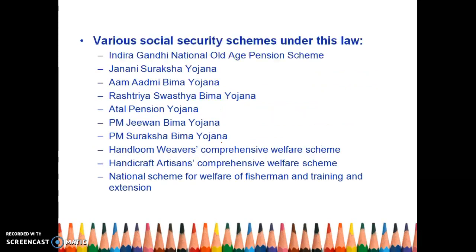So these are important. Janani Suraksha Yojana for maternity benefit. Aam Aadmi Bima Yojana. These are for insurance. Rashtriya Swasthya Bima Yojana, health insurance. Atal Pension Yojana for pension. We have already discussed this. Prime Minister Jeevan Bima Yojana for life insurance. And Suraksha Bima Yojana for health insurance.